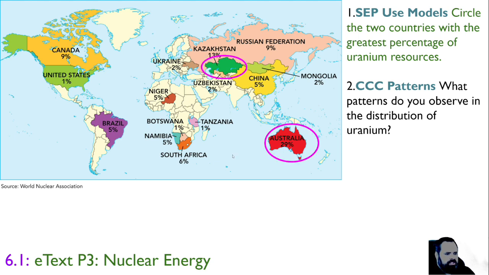Right? That's going to be Australia and Kazakhstan, right? Australia with 29% and Kazakhstan with 13%. So overall, these 2 countries control 42% of all the uranium. All the nuclear supplies that the world needs for nuclear fission are contained in those 2 countries.